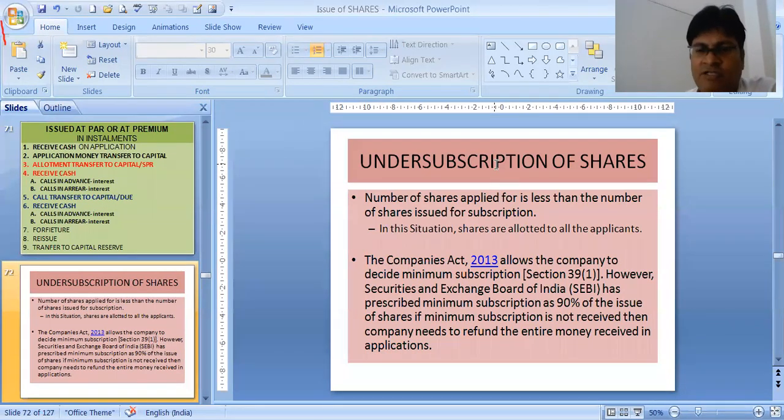That means if a company is issuing 1 lakh shares, 90,000 shares must be asked for by the general public. And that is why we get underwriting commission. Whenever the general public doesn't take, the underwriters apply for the shares and make it up to the 90% minimum subscription. Otherwise, the company has to refund the money.